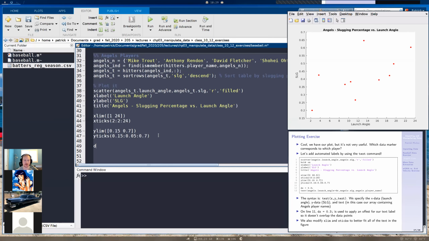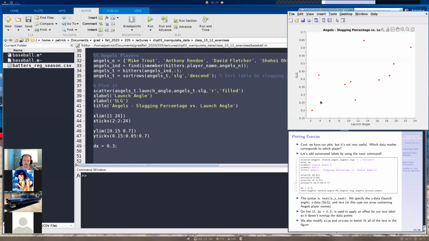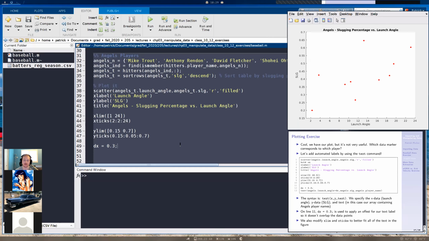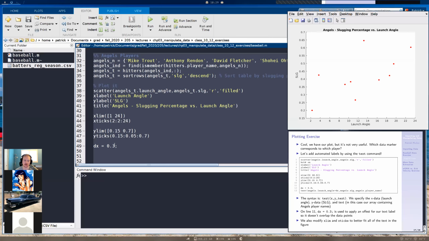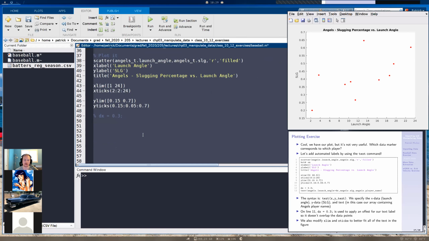So the first thing I'm going to do is type in dx equals 0.3, obviously meaning delta x. This gives me a parameter to adjust where the text label is positioned. For now, I'm going to comment this out so you can start to see why we're going to use that later on. Okay, so now we're going to put in our text command.